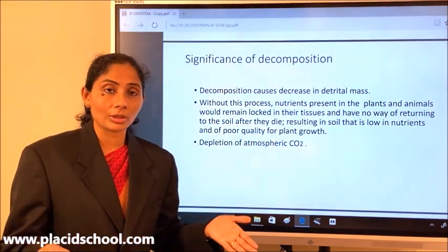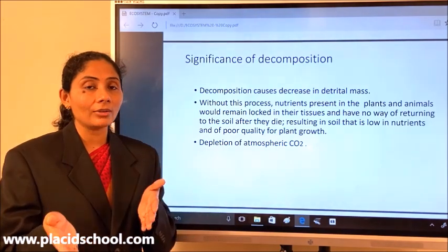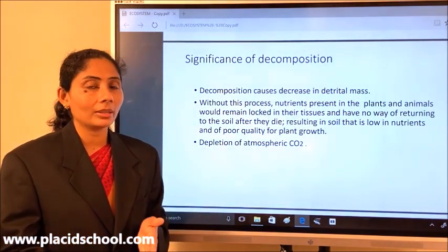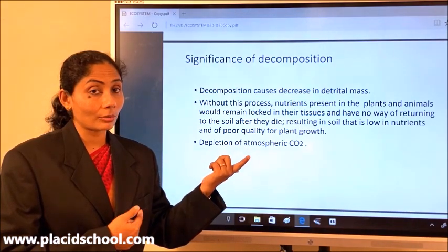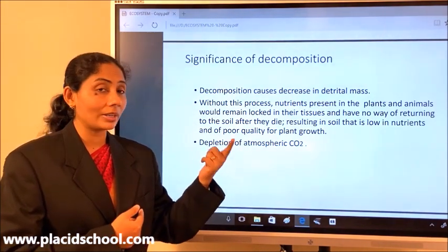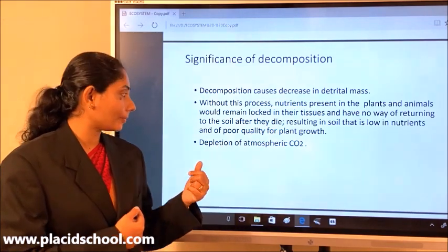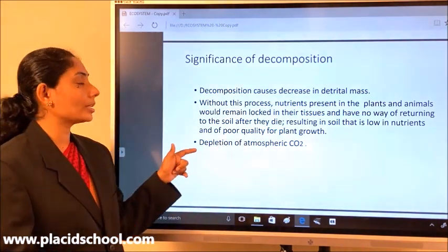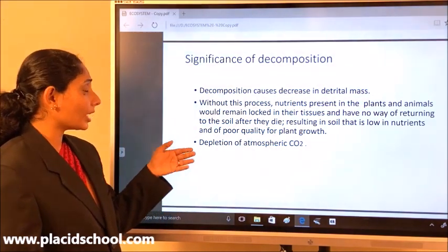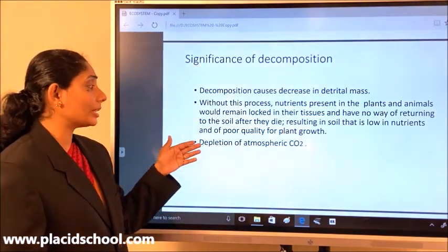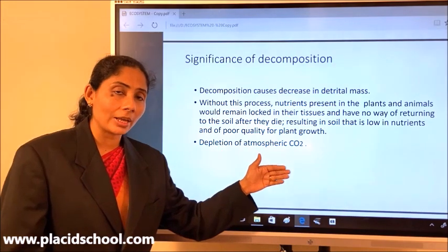Now for what purpose into the soil? So that it can enrich the soil, and from the soil these nutrients can go back again to the plant to do a very important process yet again. What is that process which we already discussed? That is productivity. Another important significance of decomposition is that if it is not happening, there will be depletion of atmospheric carbon dioxide.